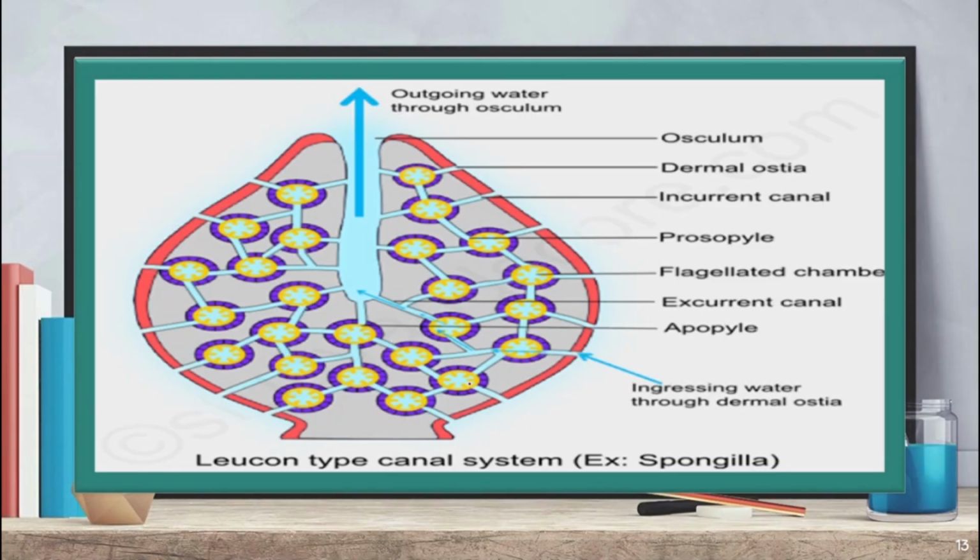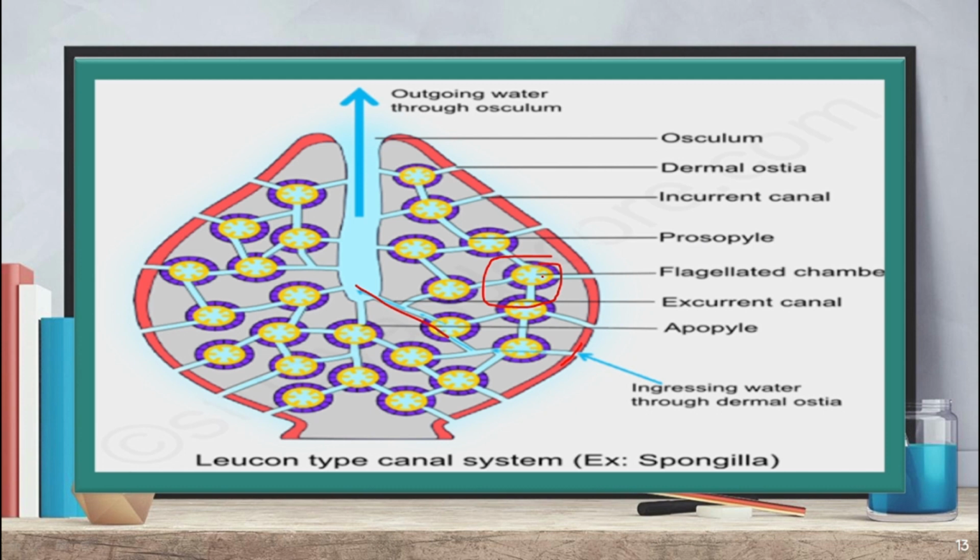Water goes through the dermal ostia into the incurrent canal. Now, the incurrent canal goes to the flagellated chamber. Here are the flagellated chambers you have shown in the diagram, with the help of prosopyle.